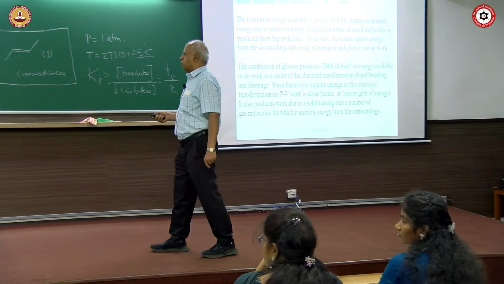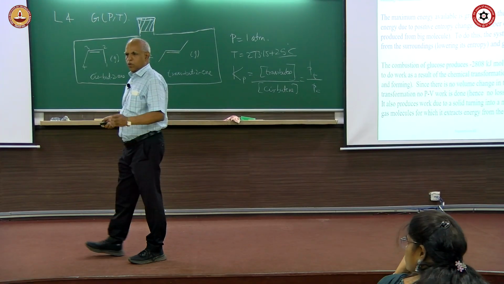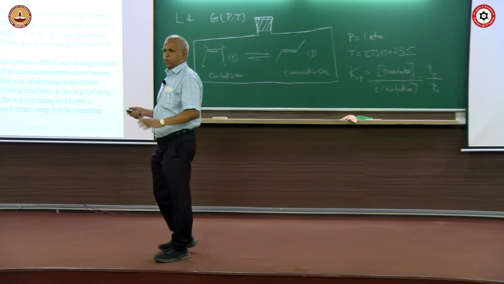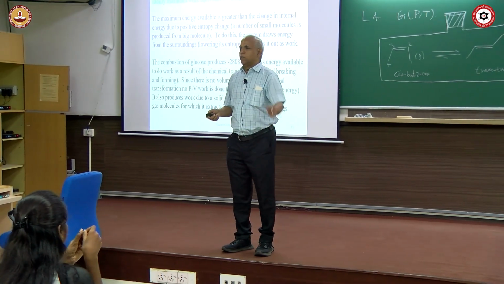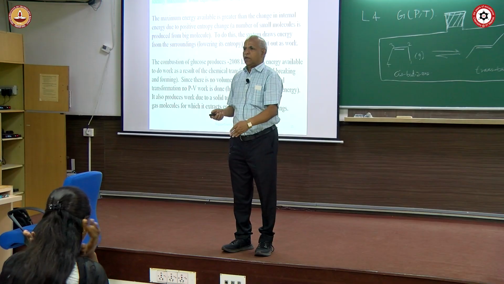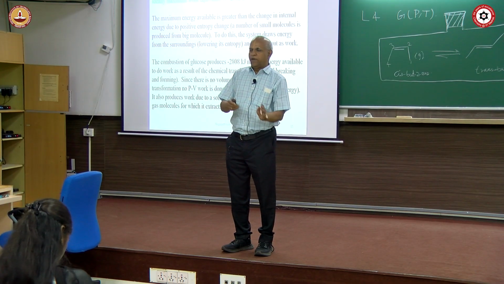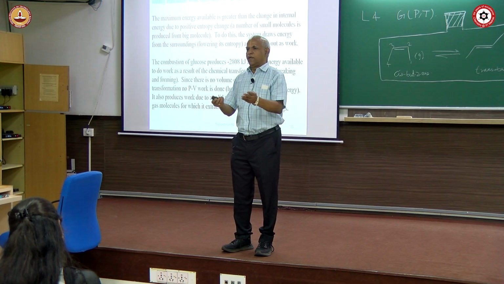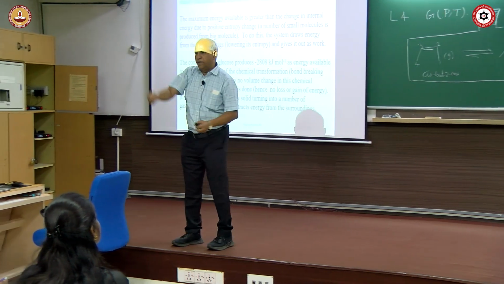So you can actually calculate that natural things like methane combustion and glucose combustion give you an enormous amount of energy. All you need is to be a little more patient. Wait for nature to do the turnover on its own. Nature will turn over carbon dioxide to methane someday. It will turn over carbon dioxide to glucose someday. If you live in dynamic equilibrium with nature, nature will take care of your needs. But you are in a great hurry and you take a hammer and hit nature, okay?